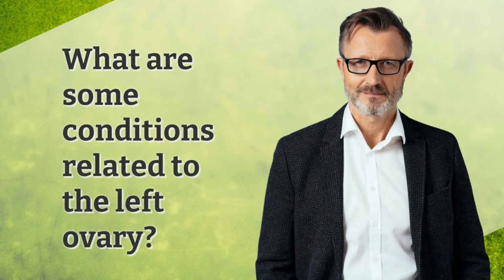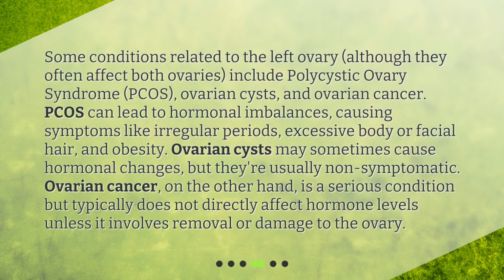What are some conditions related to the left ovary? Some conditions related to the left ovary, although they often affect both ovaries, include polycystic ovary syndrome, PCOS, ovarian cysts, and ovarian cancer. PCOS can lead to hormonal imbalances, causing symptoms like irregular periods, excessive body or facial hair, and obesity. Ovarian cysts may sometimes cause hormonal changes, but they're usually non-symptomatic. Ovarian cancer, on the other hand, is a serious condition but typically does not directly affect hormone levels unless it involves removal or damage to the ovary.